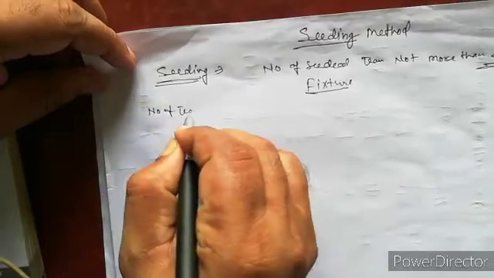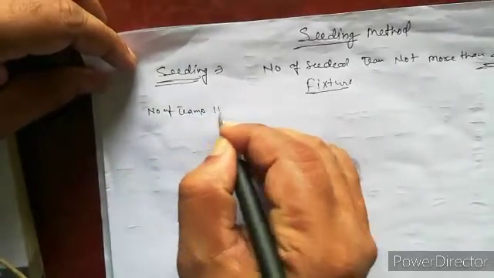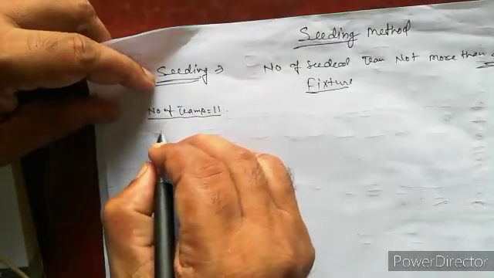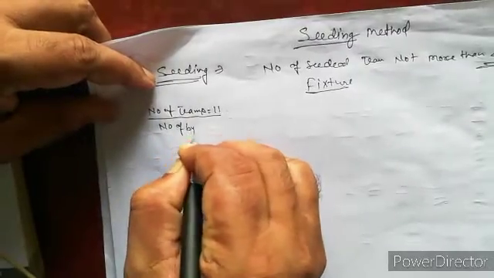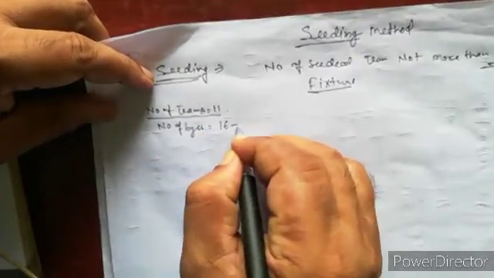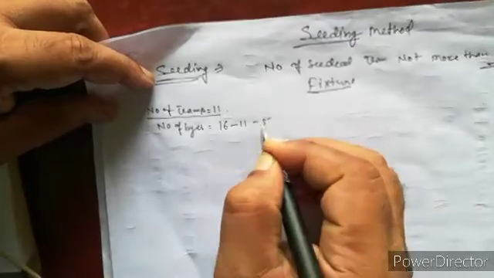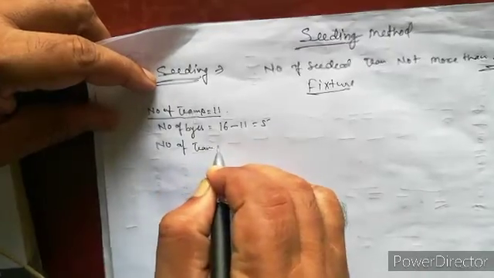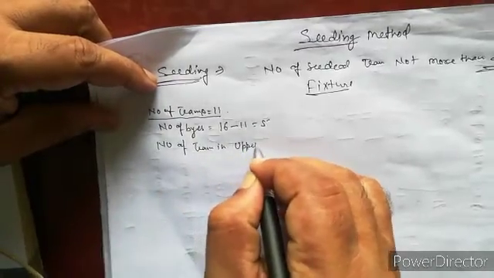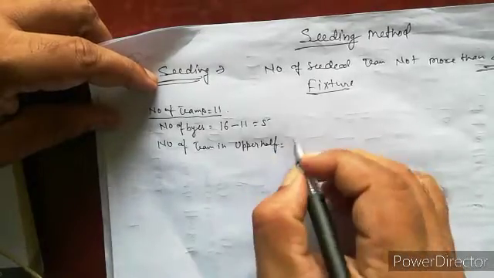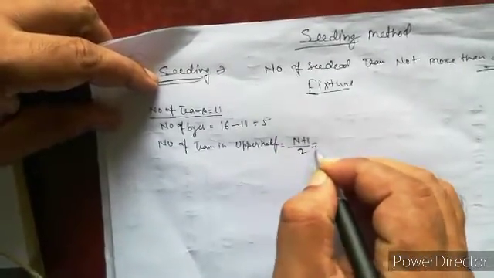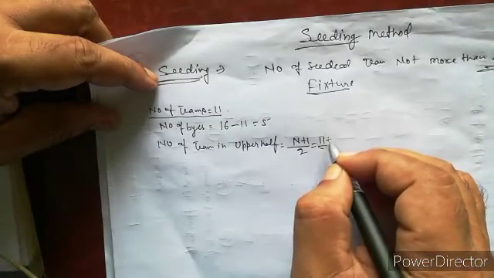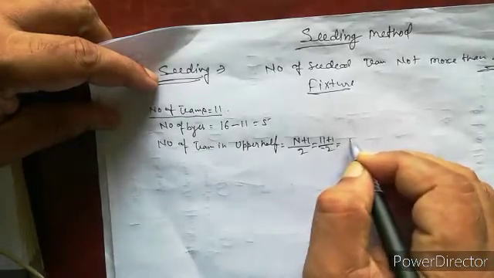Number of teams: 11. Number of byes: the nearest power of 2 is 16, so 16 minus 11 is 5. Number of teams in the upper half: (n plus 1) upon 2, which is (11 plus 1) upon 2, is 6.